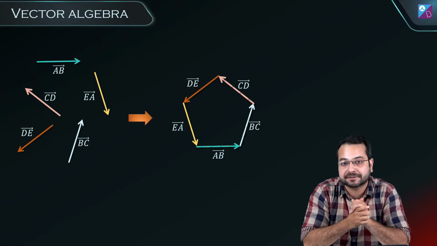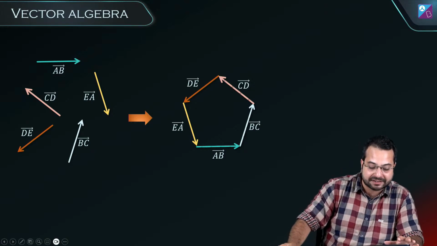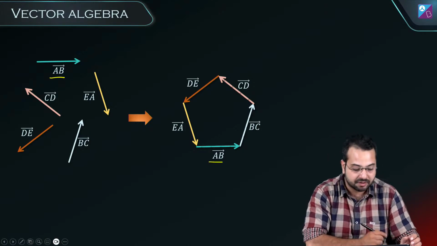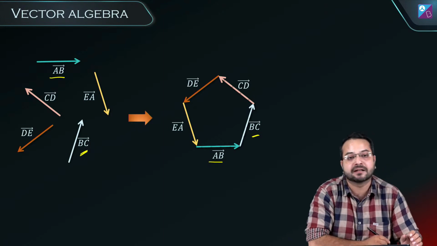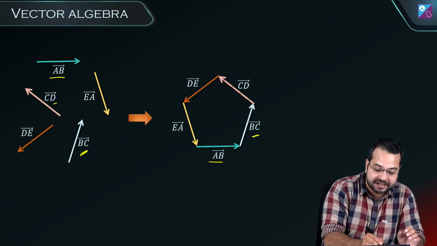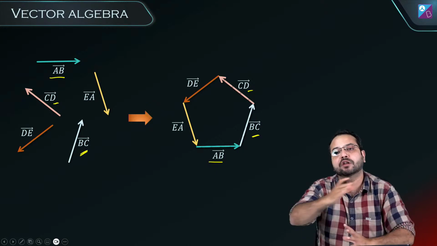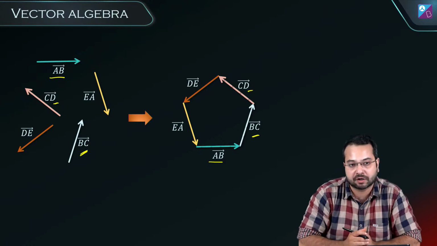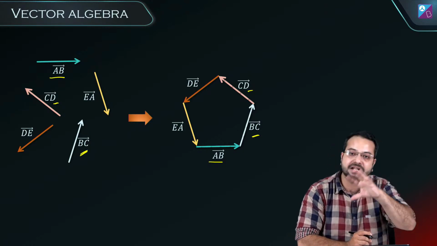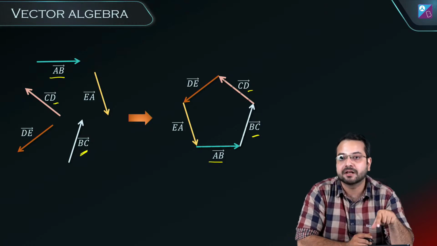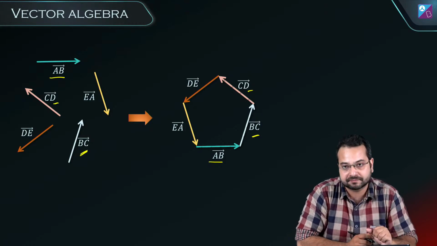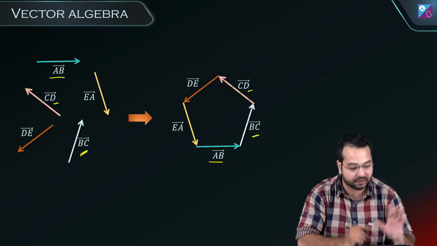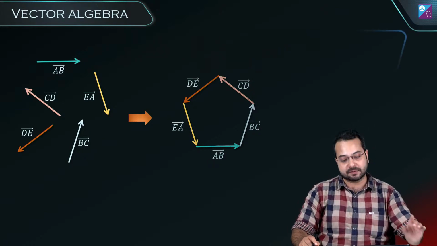Very, very important result. You can see that vector AB, I have just moved it parallelly and brought it here. Vector BC, I have just moved it parallelly and brought it here. Vector CD, I have moved it parallelly, and so on. I've just moved all the vectors parallelly, and what they have done is they have neatly made a closed polygon, which means that if any number of vectors are joined head to tail and they are completing a polygon, in that case the vector summation is going to be 0. Is this clear? Alright, perfect. So now let's move on.